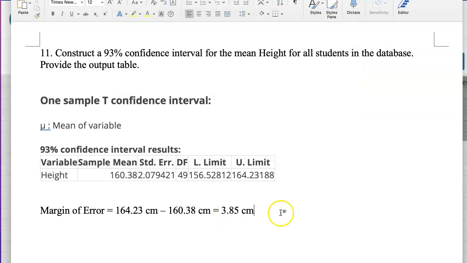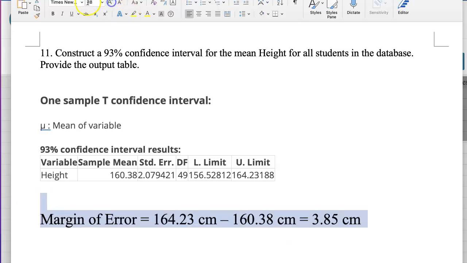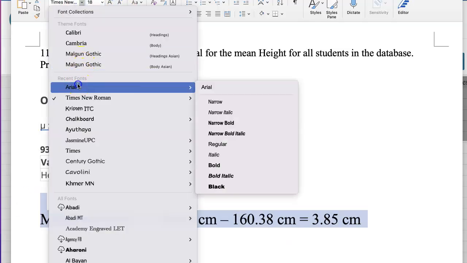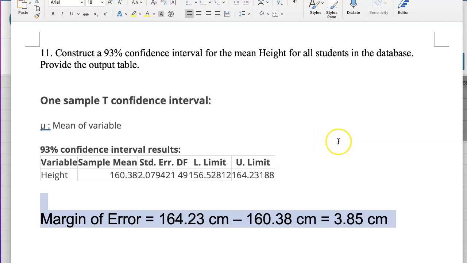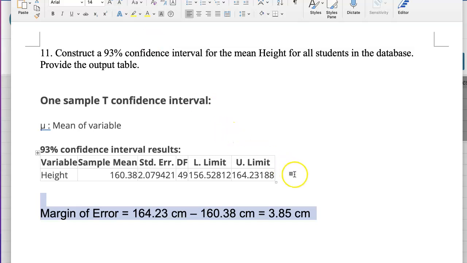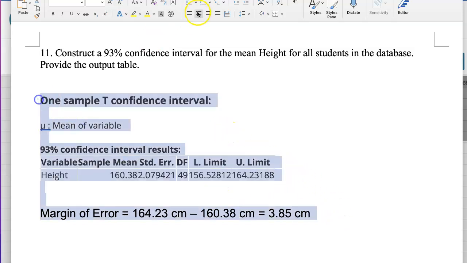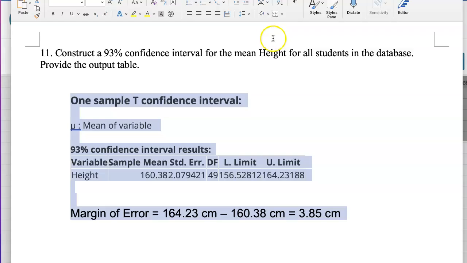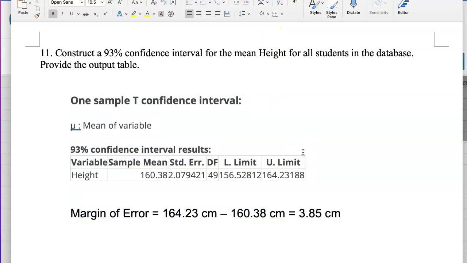3.85 centimeters. Wow, this is the smallest margin of error I've seen in my activity. Remember my margins of error were like 5 centimeters, 5.73 centimeters. This is the lowest that I've seen. So why is this lower?